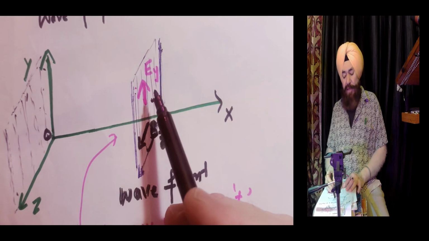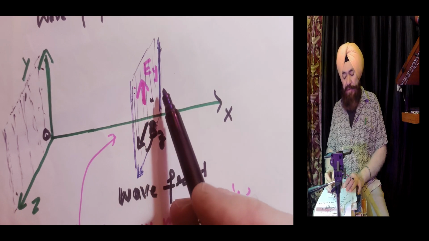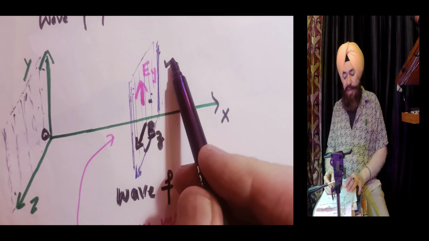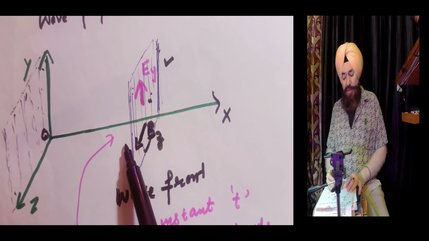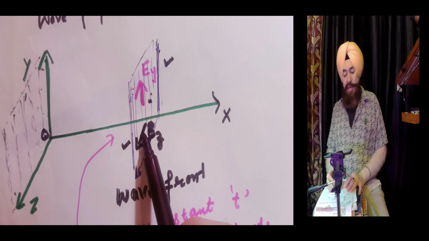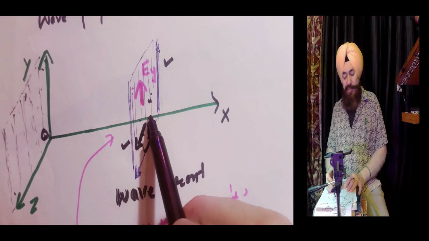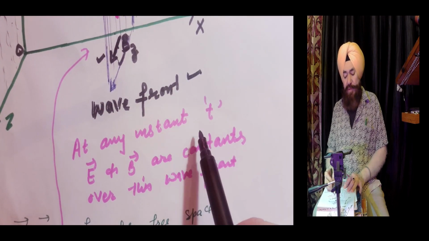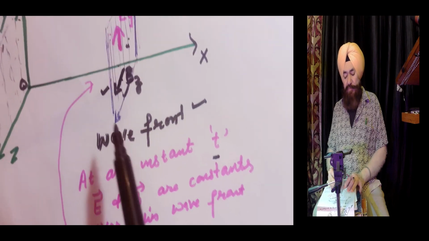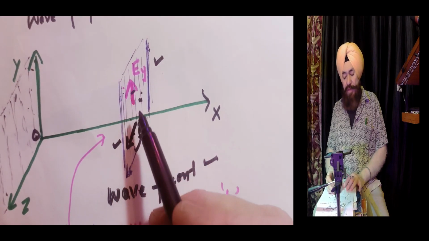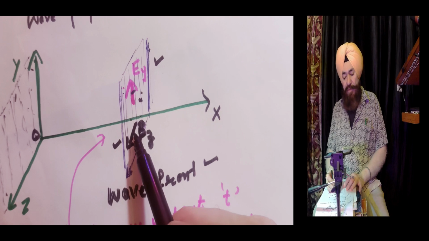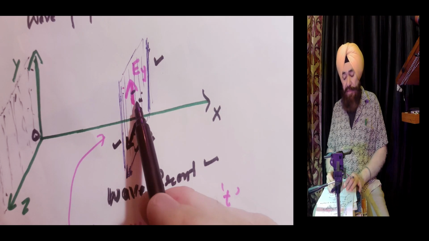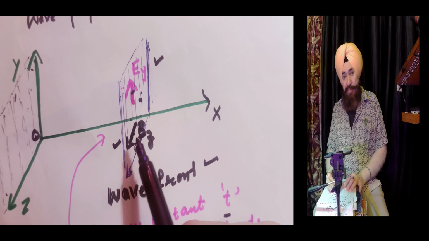Now in this plane, at any instant, there is some value of electric field and some value of magnetic field over this wavefront. So at any instant t, there is some constant E and constant B value.